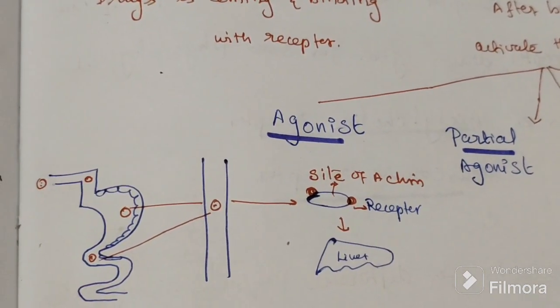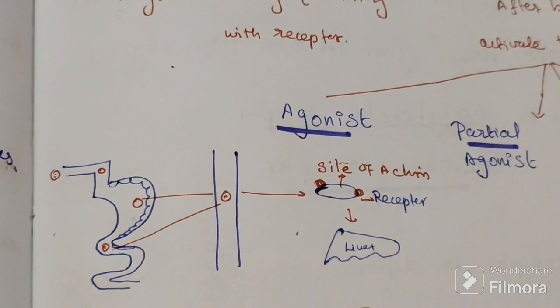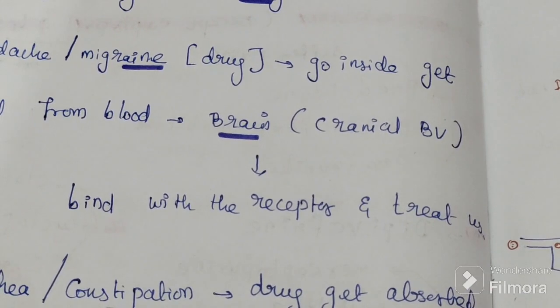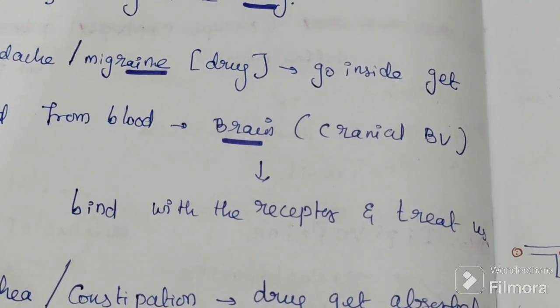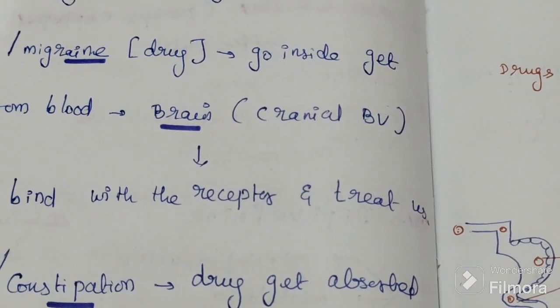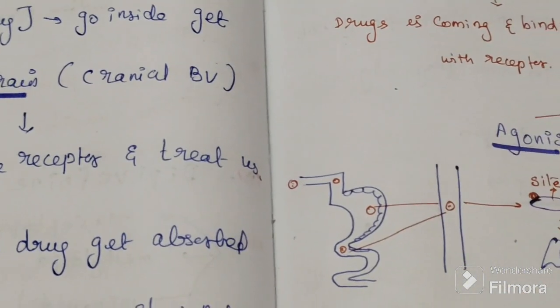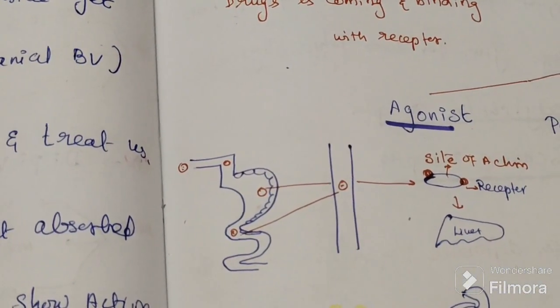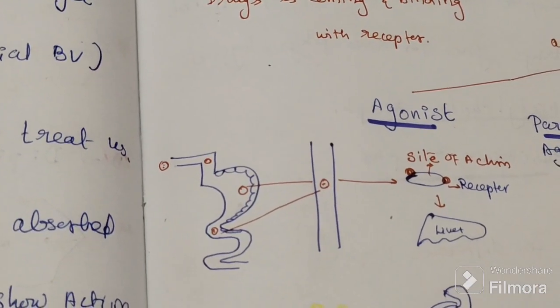If we have a headache or migraine, we want the drug to go inside, reach the cranial blood vessels, bind with the receptor and treat us.